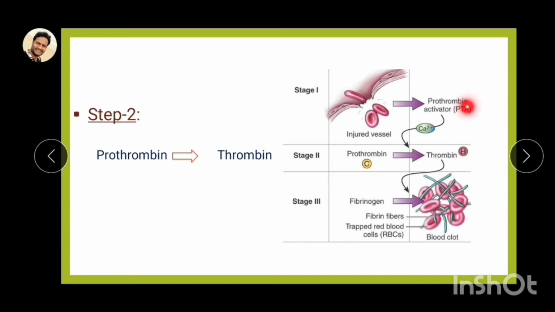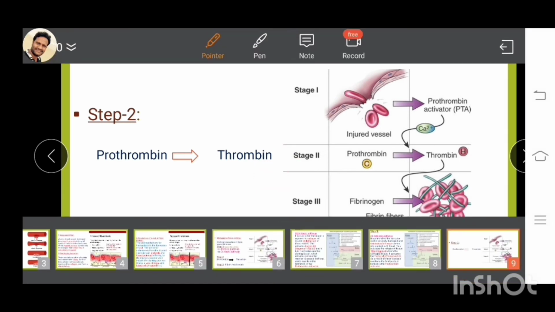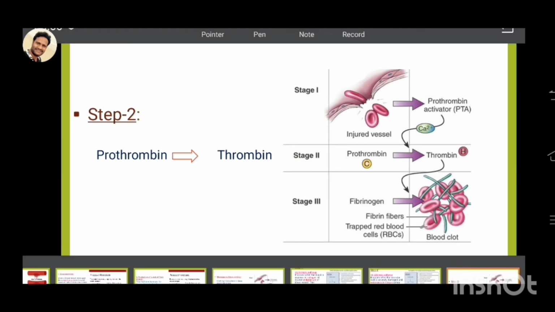In the presence of prothrombin activator and with the help of calcium ions, prothrombin, the inactive form, is converted into thrombin, the active form. So this is step 2.